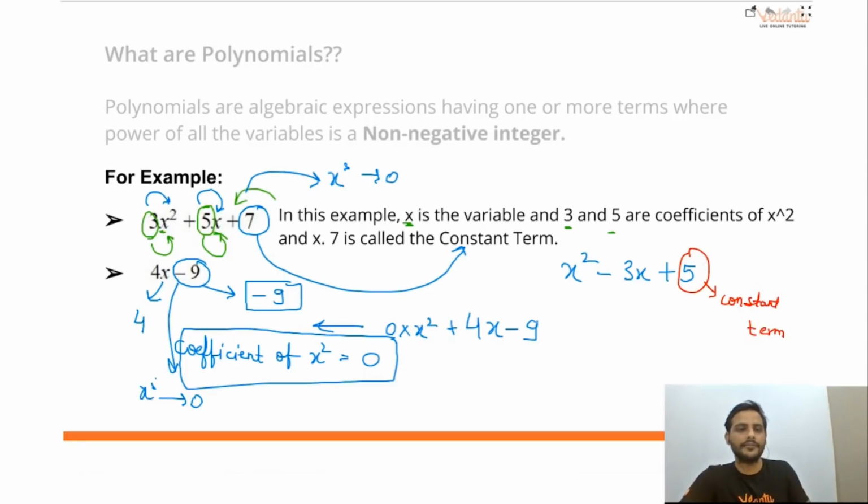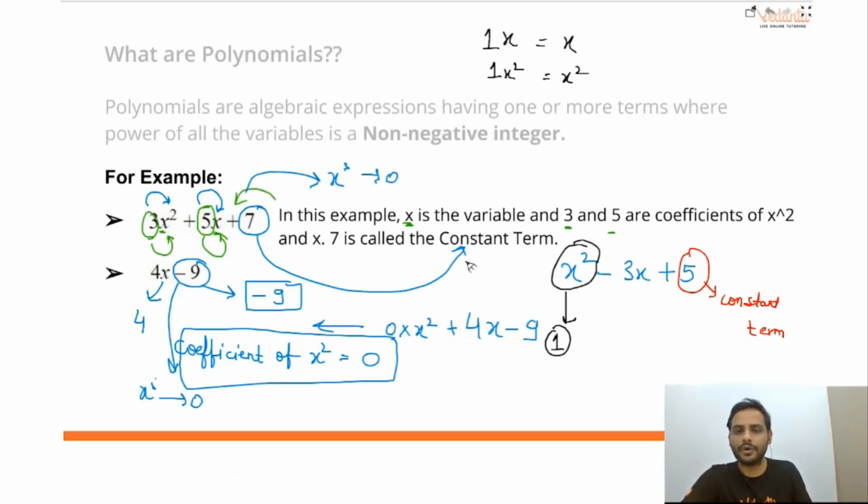If I ask you what is the coefficient of x square, you are not seeing any number here, but we don't write 1x square, we only write x square. That means the coefficient here is 1.